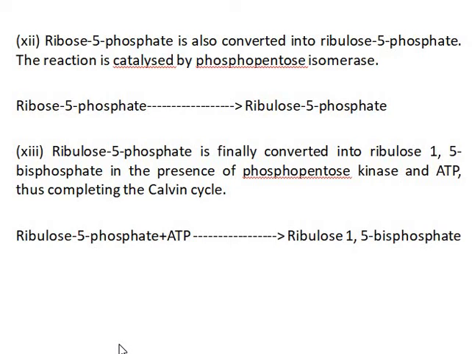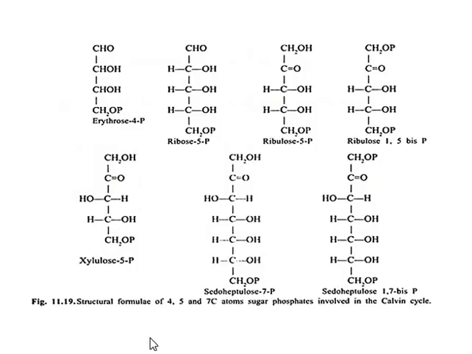The ribulose 5-phosphate is finally converted into ribulose 1,5-bisphosphate in the presence of the enzyme phosphopentose kinase and ATP, thus completing the Calvin cycle. Here ribulose 5-phosphate plus ATP, again phosphorylation takes place, and it is converted into ribulose 1,5-bisphosphate.